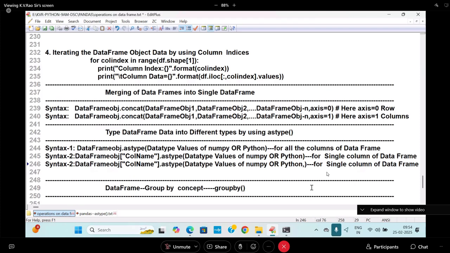Next is called errors. Errors is equal to ignore.